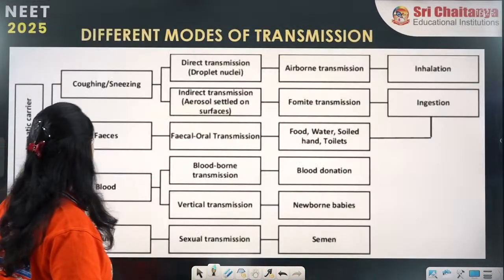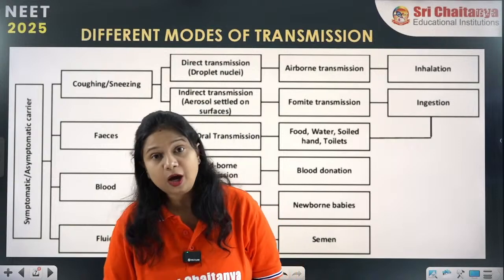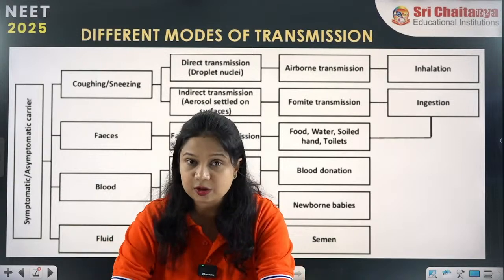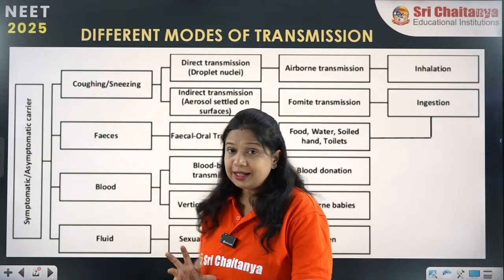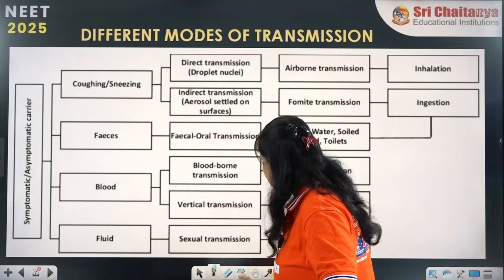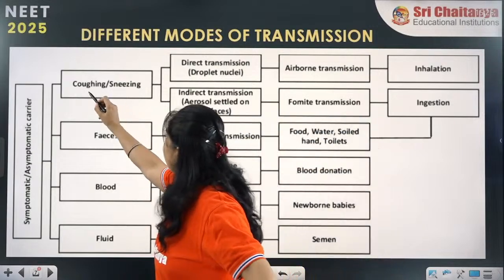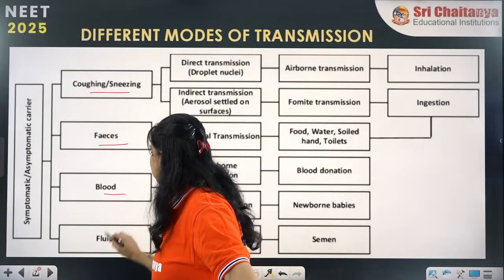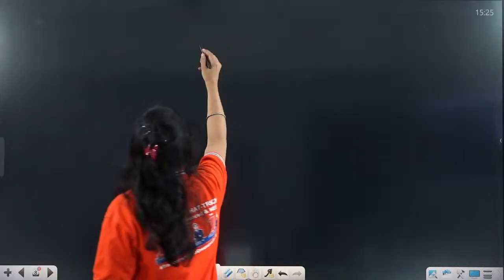Okay. So next, what is it? The mode of transmission of the infections. How these infections are being transmitted. See, overall I have shown a chart here. So what are the various methods of transmission? First of all, it is coughing and sneezing, the fecal matter, the blood and the fluid. Okay, let's have a brief look at it.